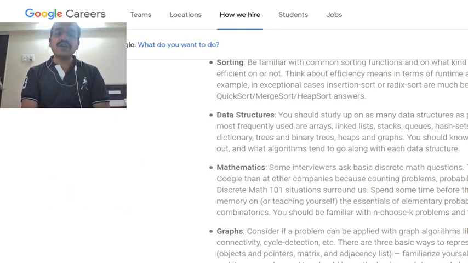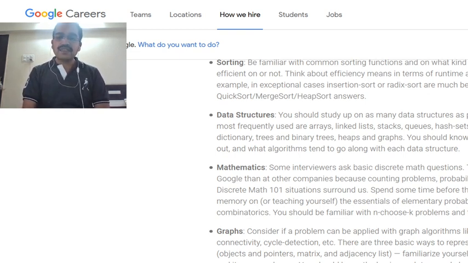So here I am going to show you some of the top giants in the computer science field who are recruiting, and how their recruitment process gives importance to data structures. First I am showing you this page from Google and how Google hires. If you see the requirements from Google, it says that you should know about data structures. According to them, you should study as many data structures as possible.